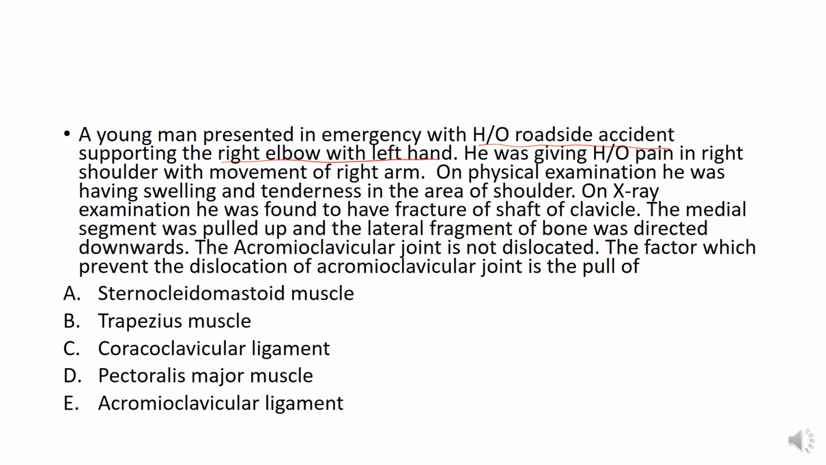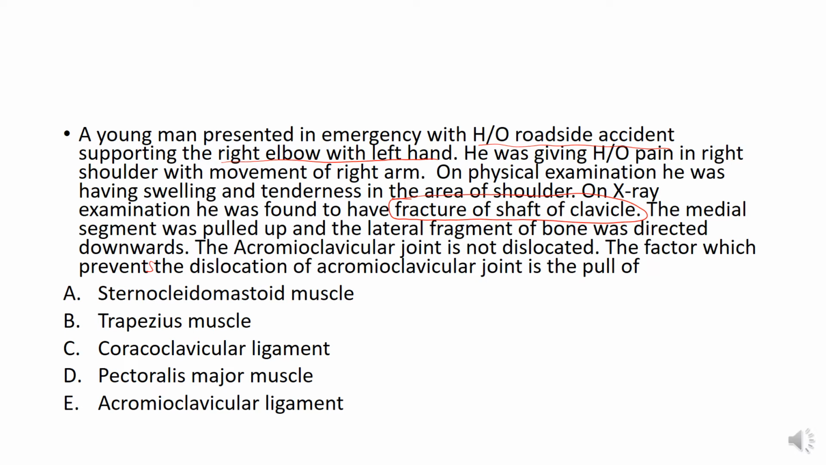Now it has been told in this MCQ that there is fracture of the shaft of the clavicle. The medial segment was pulled upward and the lateral fragment of the bone was directed downwards. Now this usually occurs in the fracture of the clavicle. The acromioclavicular joint is not dislocated. So the factor which prevents the dislocation of the acromioclavicular joint is the pull of.